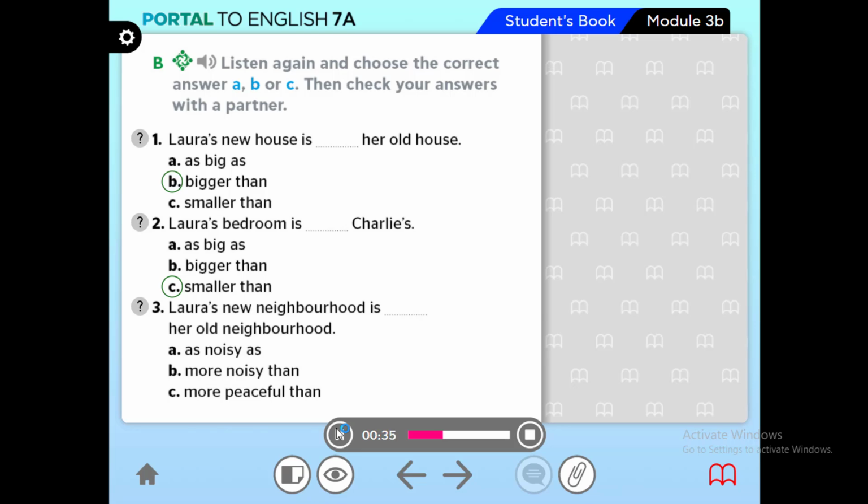But I don't mind. Really? Yes, my brother Charlie got the big bedroom, but that's okay because I've got a beautiful view of the garden. And what about the neighbourhood? It's great because it's more peaceful than my old neighbourhood. I can finally get some peace and quiet. Yeah, your old neighbourhood was a bit noisy. The park next to your house was very popular, and lots of kids went there to play every afternoon. Well,